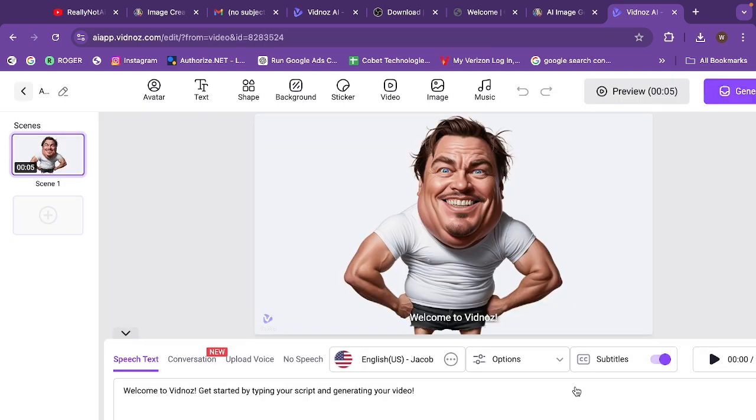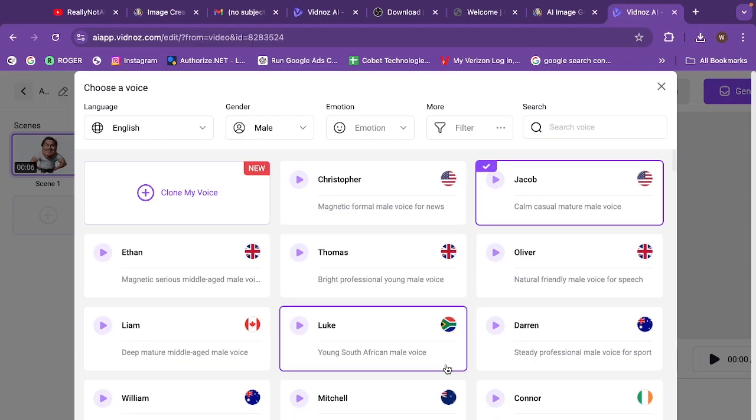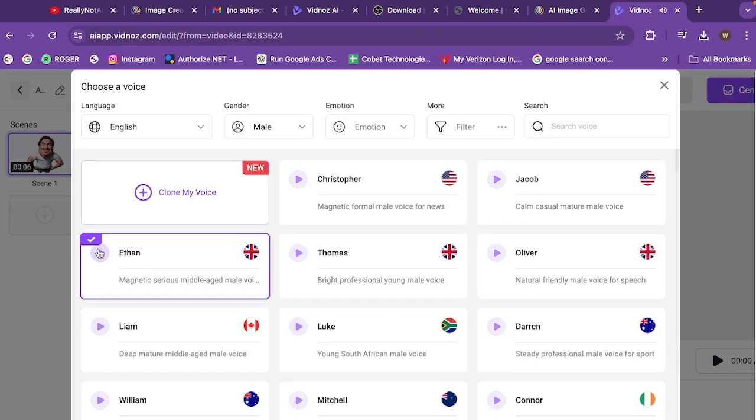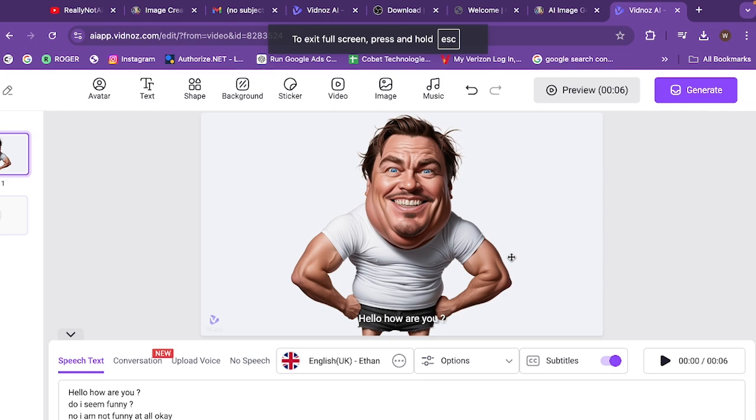Now you can see that we have successfully uploaded our picture, and first we have to write the script. So we have written our script. Now you can see that we have different voice options here. So we have to select one of the voices. I'm going to select this voice, and after that I have to click OK. On this interface, you can see that you have different options, and you can increase the speed, and you can add subtitles, all that. And right now we are okay with this. And now we have to click on generate.